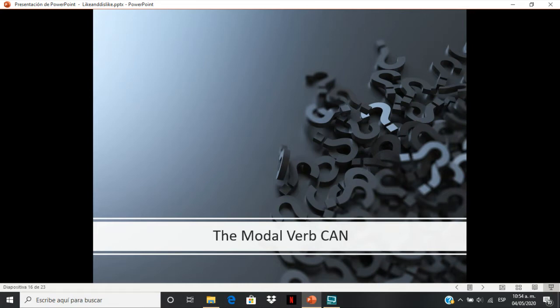So, we previously studied the use of the verbs like and dislike. Maybe you remember. If not, you can check the presentation again so that you can continue now with the use of the modal verb can, because in a certain way they are connected. Okay, so today I'm going to refer only to the modal verb can.